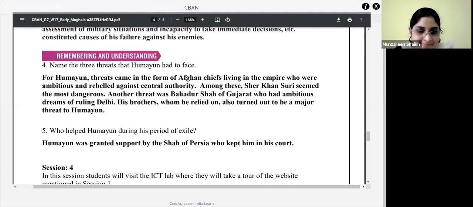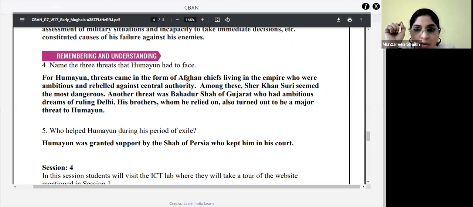For Humayun, threats came in the form of Afghan chiefs living in the empire who were ambitious and rebelled against the central authority. Among these, Sher Khan Suri seemed the most dangerous. Another threat was Bahadur Shah of Gujarat, who had ambitious dreams of ruling Delhi. His brothers, whom he relied on, also turned out to be a major threat to Humayun. You remember while explaining, this is given as it is in your textbook, children.